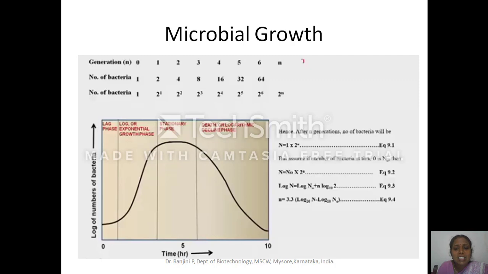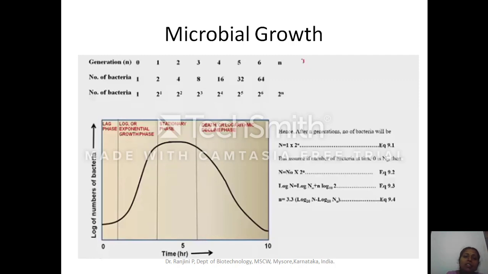So after n generations, the number of bacteria N is equal to 1 into 2 to the power of n. 1 because initially at generation 0 we have inoculated one microorganism. But assume the number of bacteria at time 0 is N naught.